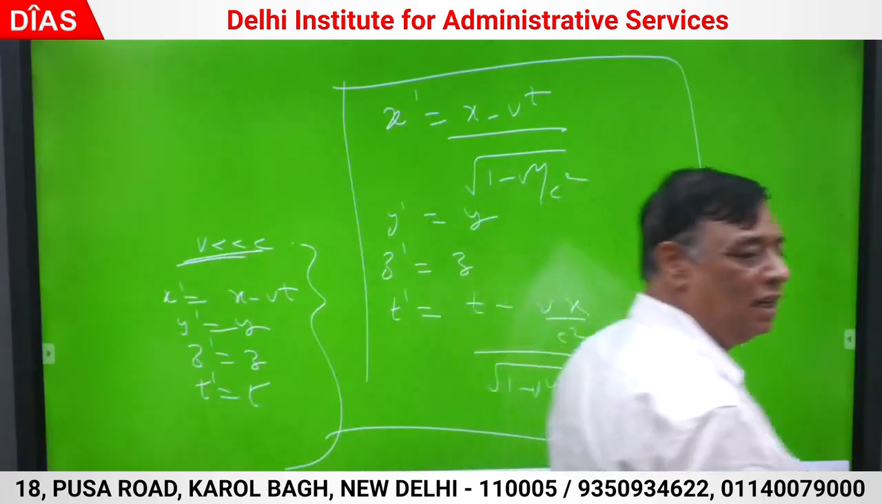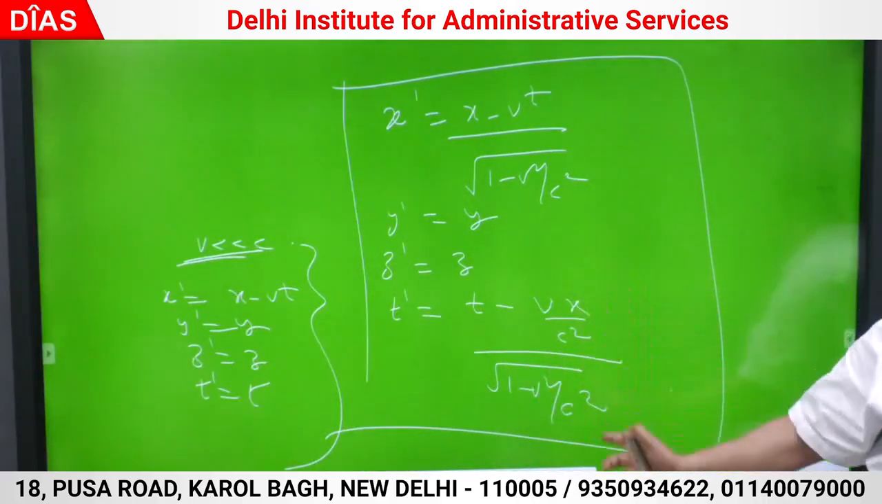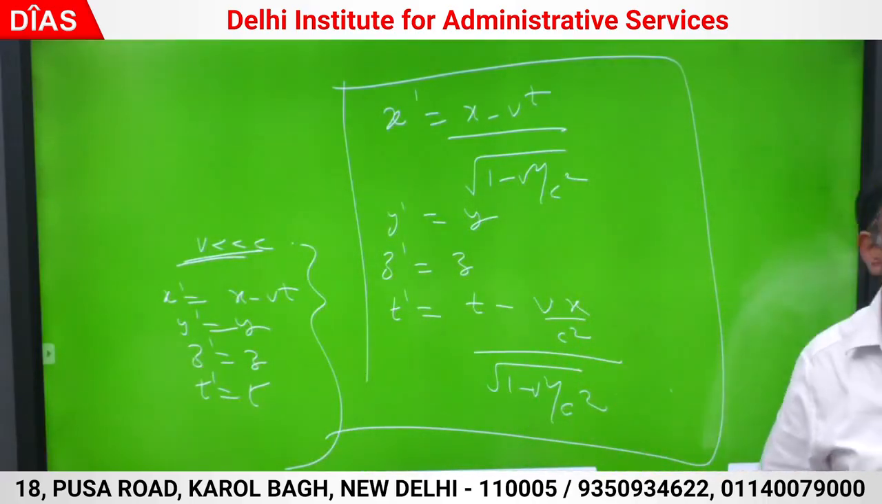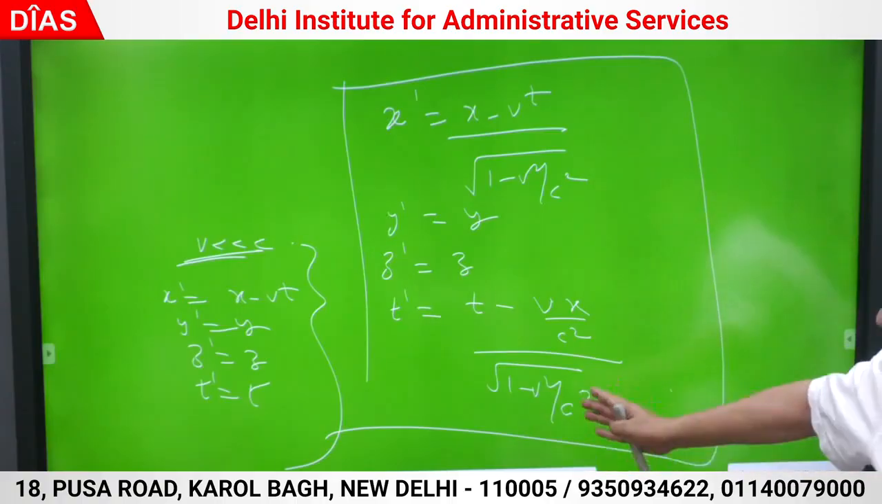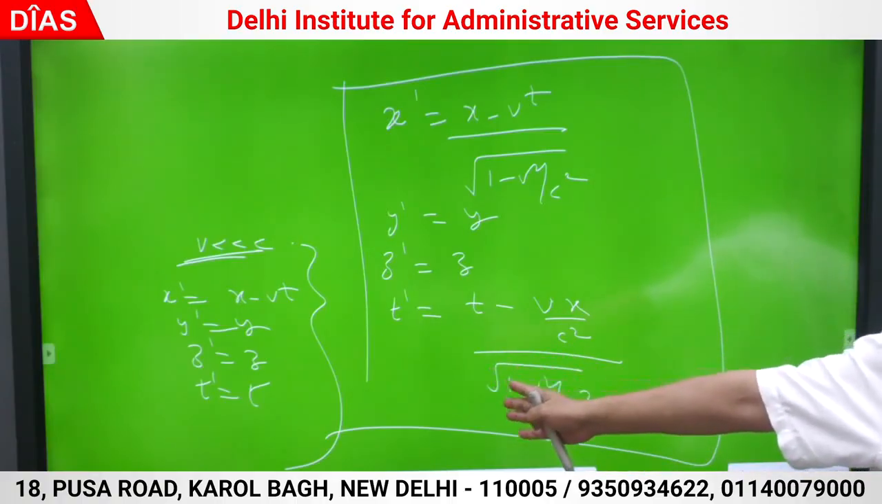Good. So which is more correct? The Lorentz transforms are more correct because they are valid even when the velocity is comparable with the velocity of light. Then time in both the frames is not the same. Time differs.